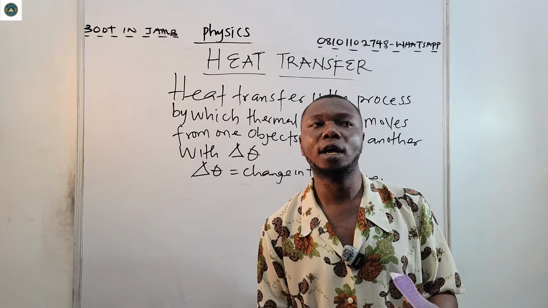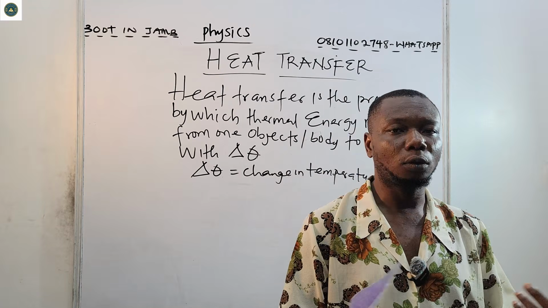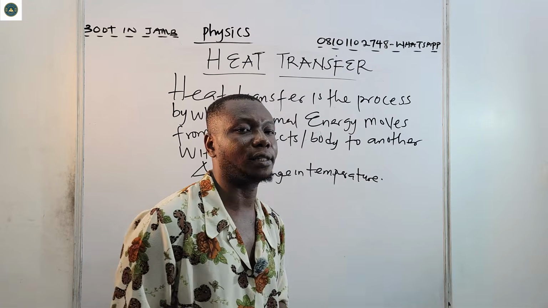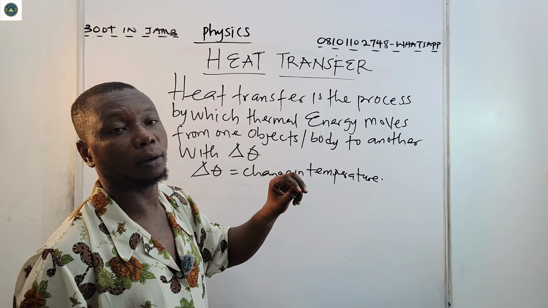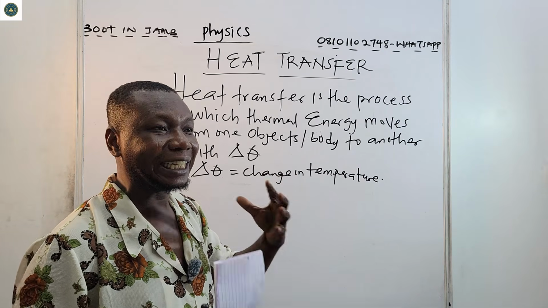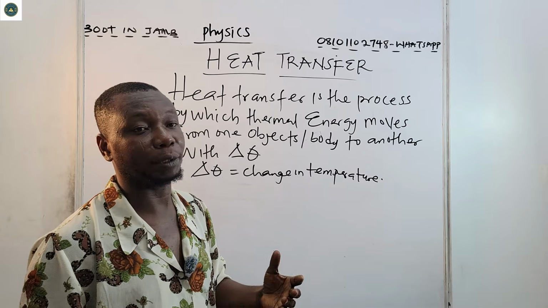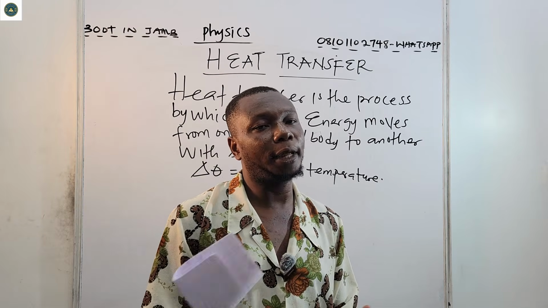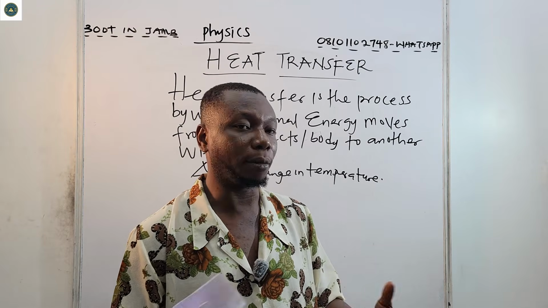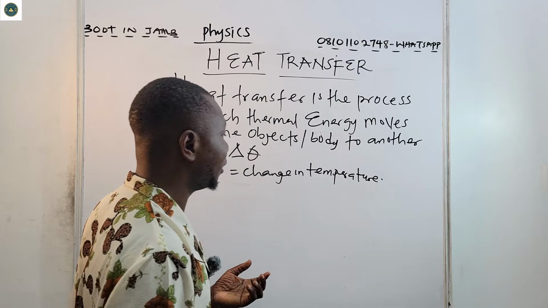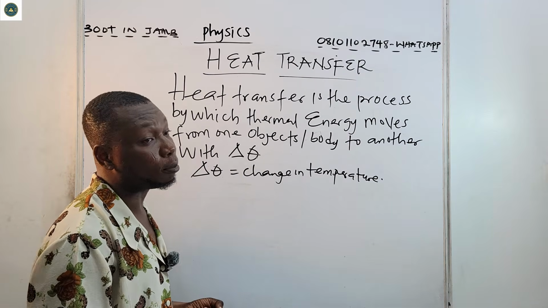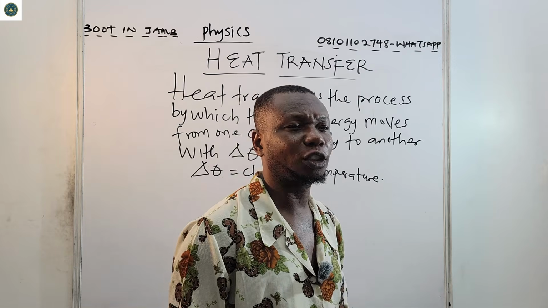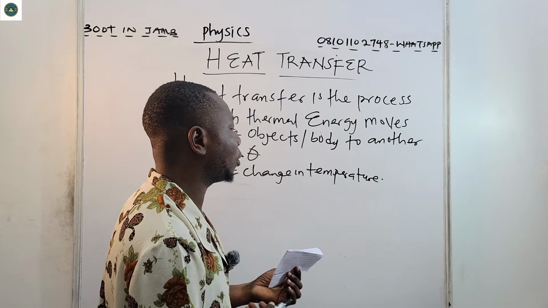So for example, we have a hot body and a cold body. When heat is transferred from that hot body to the cold body, they are at different temperatures, because remember, temperature is the hotness or coldness of a body. The first body is the hot body, the second body is the cold body. So you see, there is temperature variation.